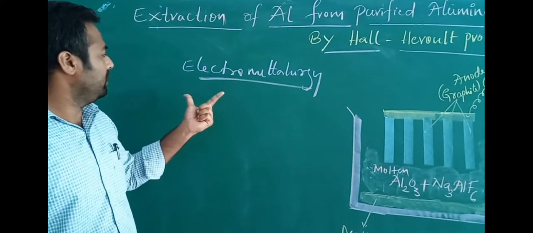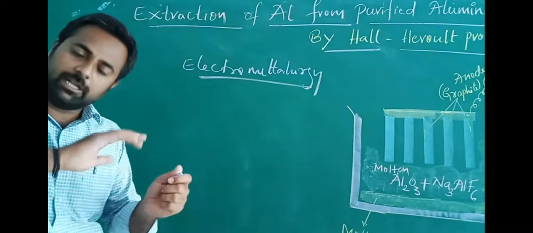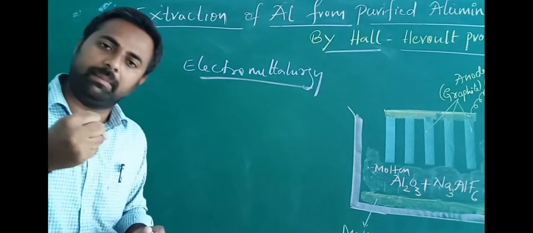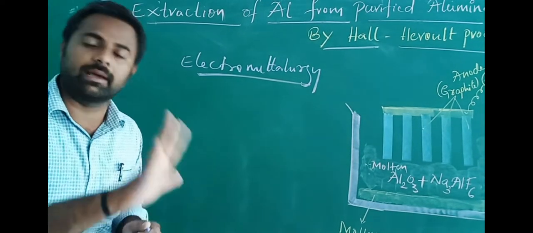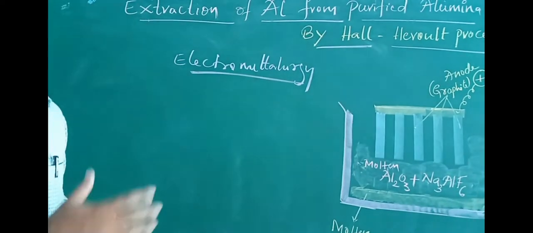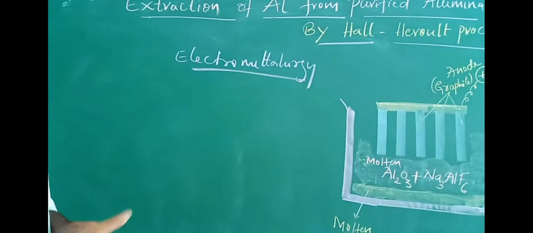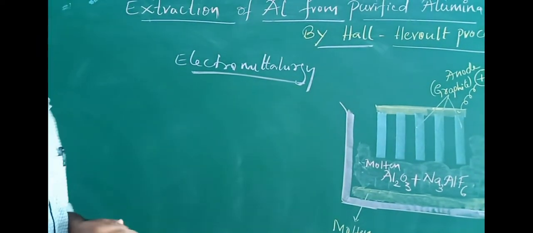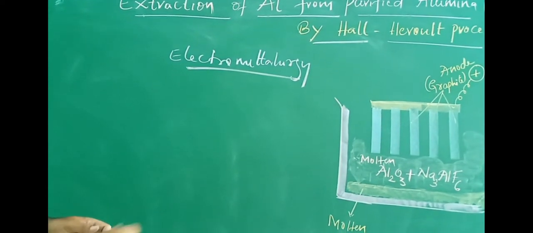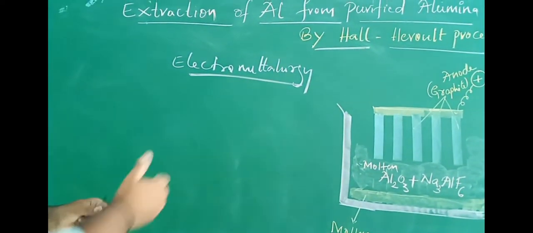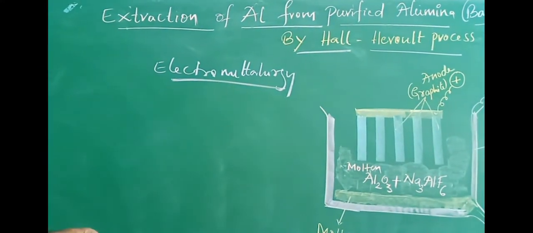What is electrometallurgy? It is also a process of extraction of a metal from the respective ore by passing electric current, by passing electricity. So let us discuss how the aluminium is going to be extracted by electrometallurgy.